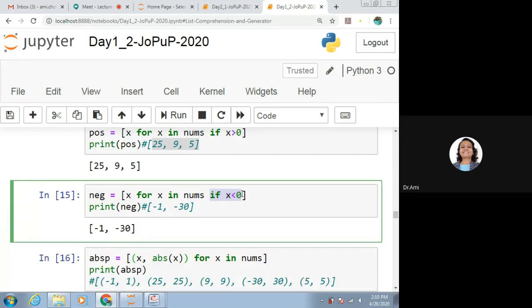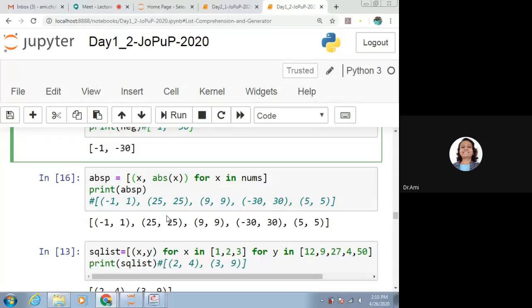We can give as many conditions as we want with and, or, all the things which we have used. So here, as x is less than 0, we will be getting the negative number list.